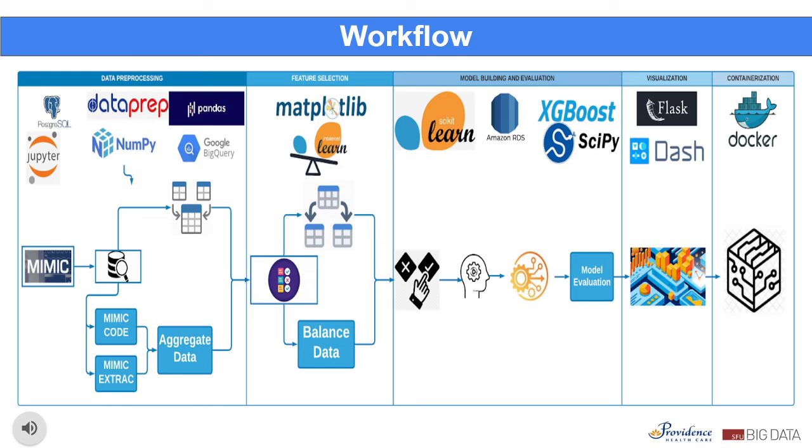Feature selection was made differently for both objectives. We conducted cross-validation for our first goal and used chi-square and ANOVA for feature selection for the second goal. SMOTE was used for balancing classes for our second goal. Next, we conducted hyperparameter optimization and then analyzed the results for selecting the best performing model for each of our goals. Lastly, we used Docker to containerize and serve our data product on any machine.